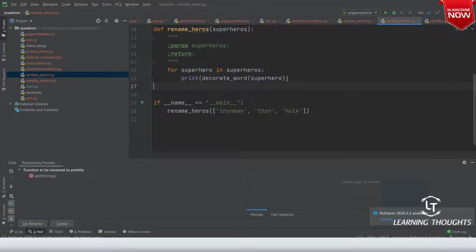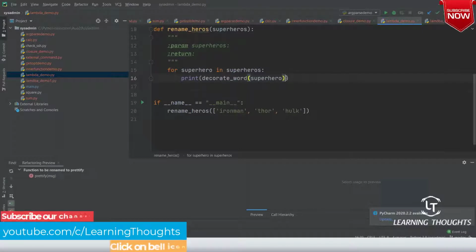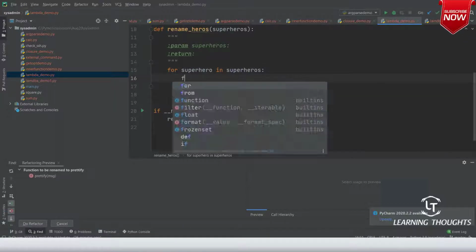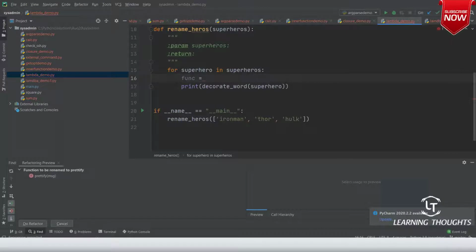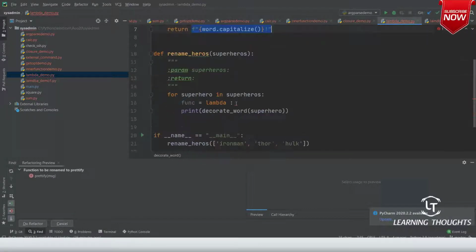So how will I pass the value to a lambda expression? In the earlier case there was no need for us to worry about passing the value. Now we have to pass the value. So how would I do that? It is very simple. My function is lambda, it will take no arguments, and then what it would do is it would basically try to